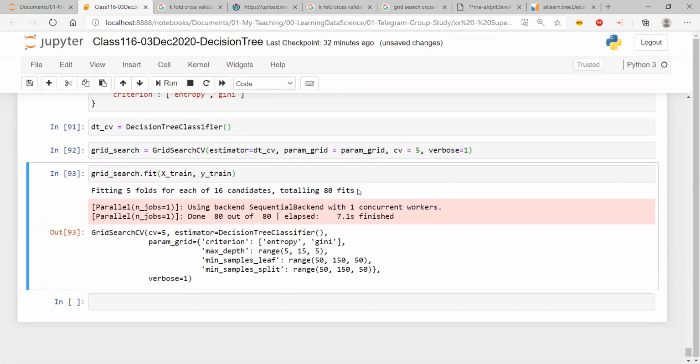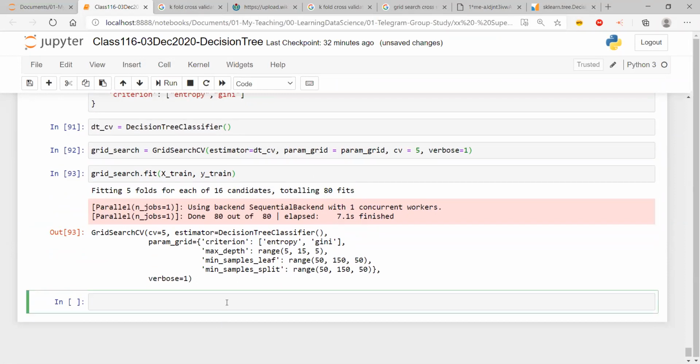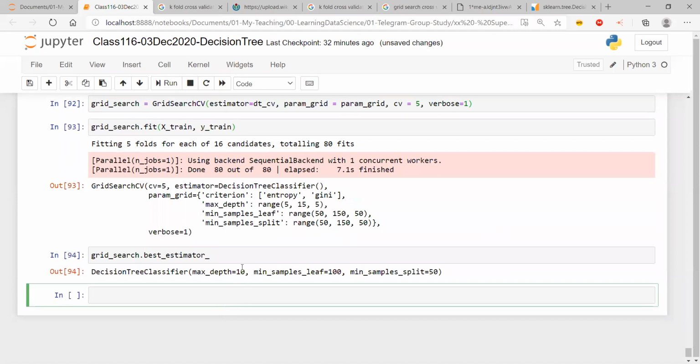When I say totaling 80 fits, it means it has fit 80 models. And now I'm going to say, you give me grid search. First of all, you tell me what is my best estimator. It says if I use max depth 10, min sample split 100, min sample split equal to 50, then this is my best estimator.